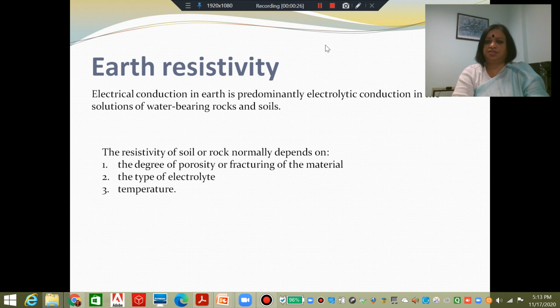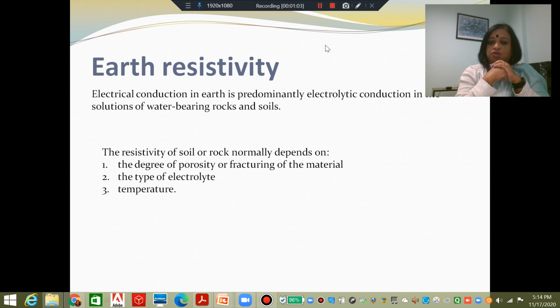Now, the earth resistivity, we must remember that when earth conducts, it is primarily an electrolytic conduction, and it happens because in the earth we have rocks, we have different kinds of soil. The nature and quality of soil varies from place to place geographically as well as spatially, and there is water which is absorbed in the rock and the soil. So taken together, the soil, the rock, and the water decide what the earth resistivity is going to be.